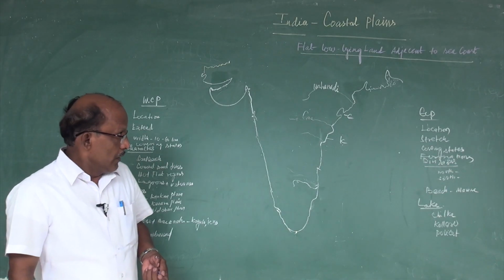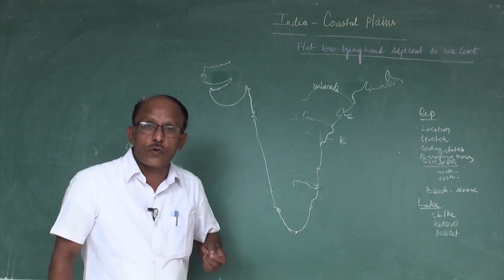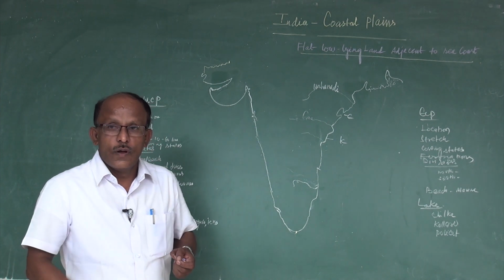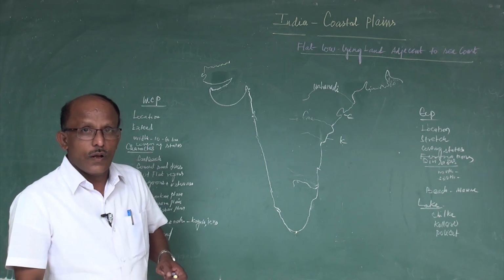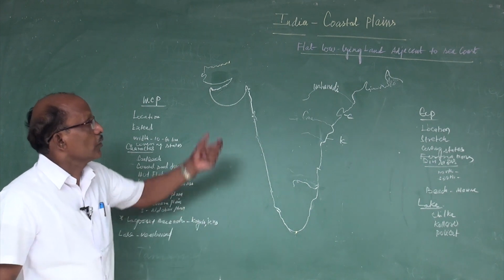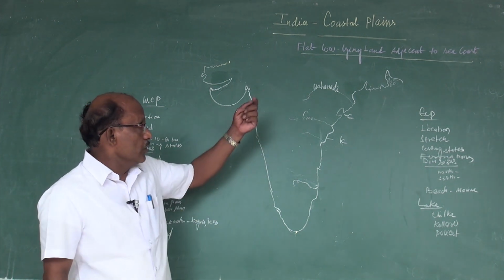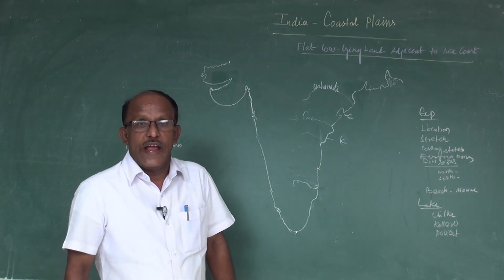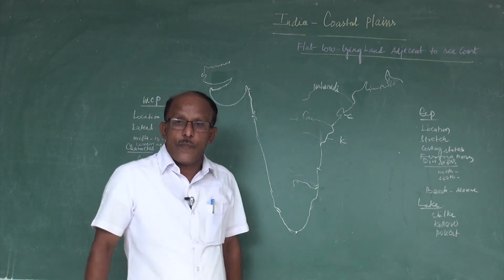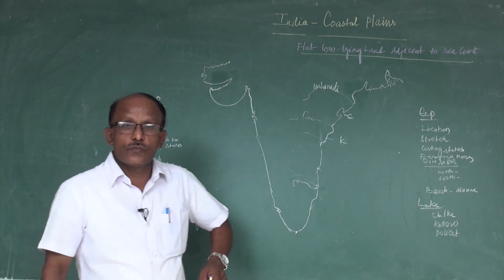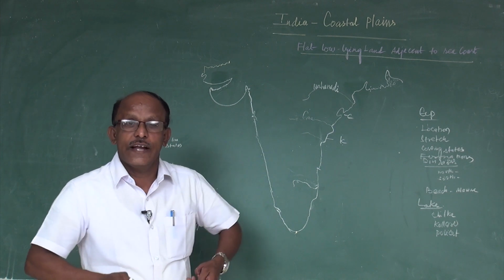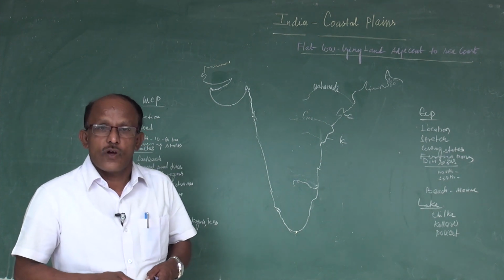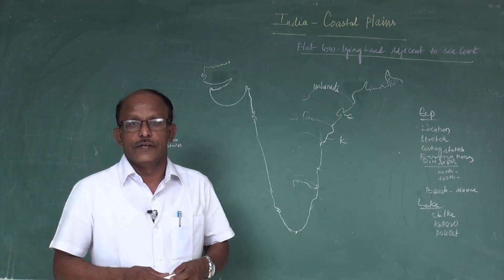Dear students, we have seen about India's coastal plains for a while through visual animation. Now we will go through the illustration. I already told you about what a coastal plain is. A coastal plain is a flat, low-lying land adjacent to the sea coast. It is called a coastal plain.